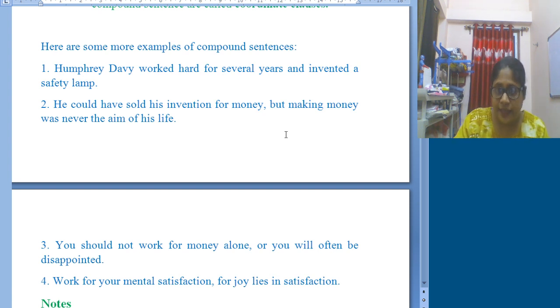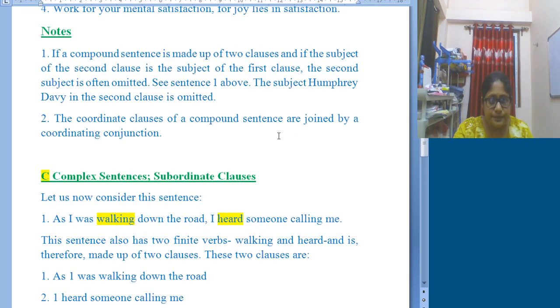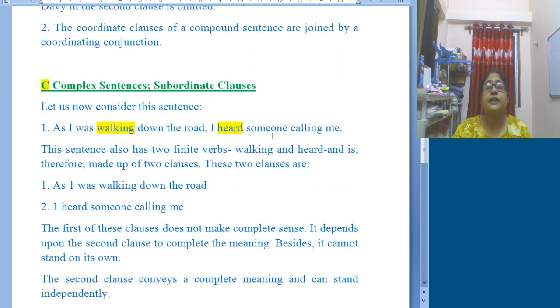There are many more. When we learn transformation of sentences in that particular chapter, with examples, I will make you understand how these things get changed. Now let us concentrate on complex sentences. In a complex sentence you will find that one part of the sentence is dependent on the second part of the same sentence.